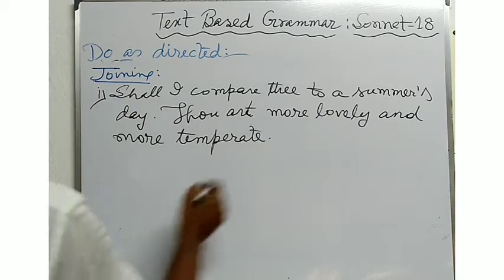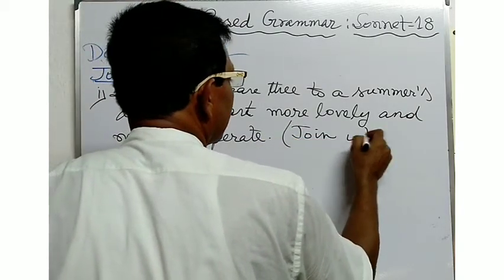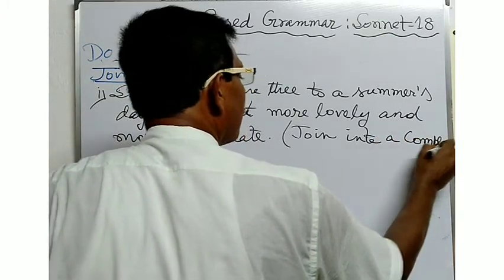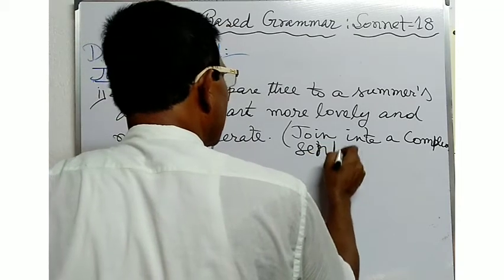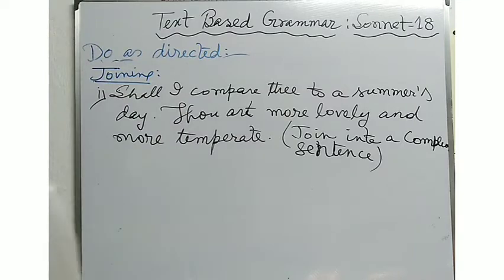Join into a complex sentence. Shall I compare thee to a summer's day? Thou art more lovely and more temperate.